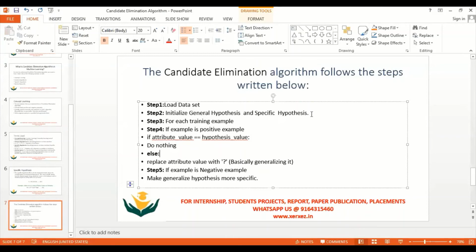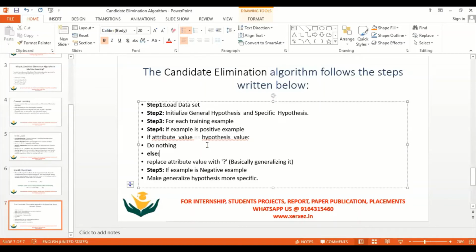As far as the specific hypothesis is concerned, we are going to have a top down approach, and for the general hypothesis we are going to have a bottom up approach. For each training record, you should be able to categorize the record as positive or negative. If it is a positive value, give it to the specific hypothesis. If it is a negative value, you give it to the general hypothesis.